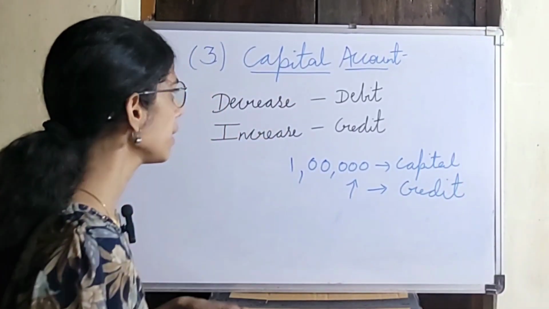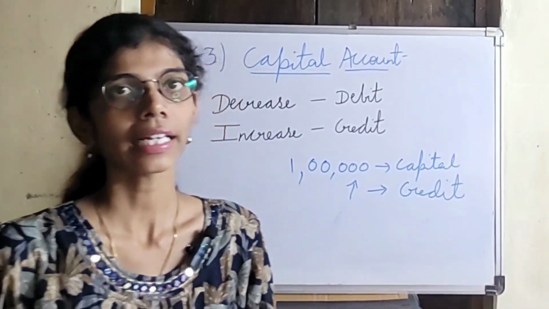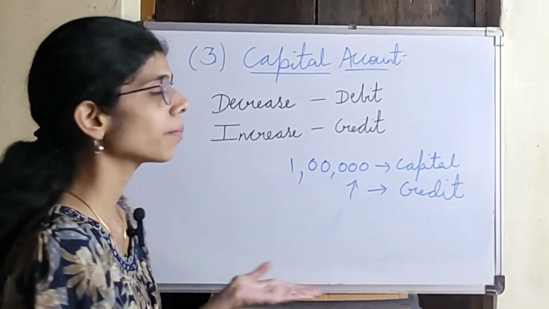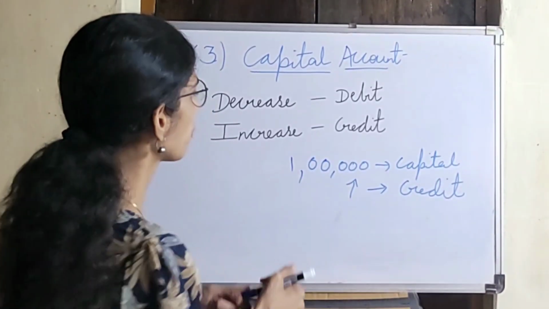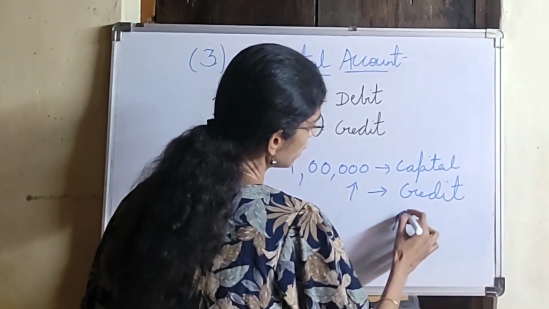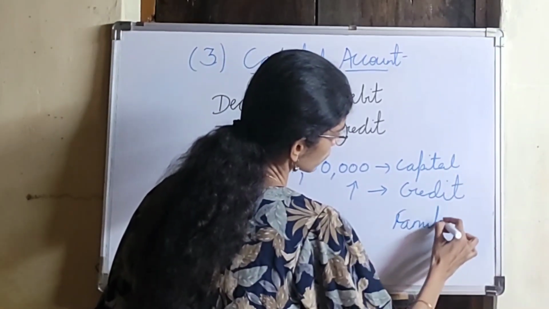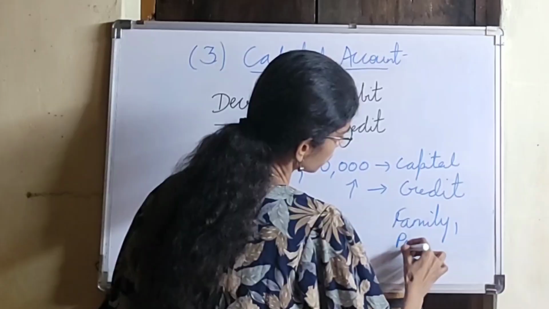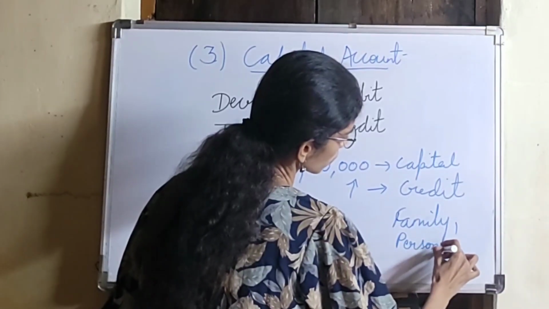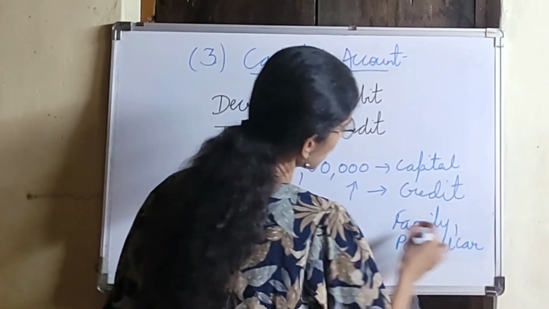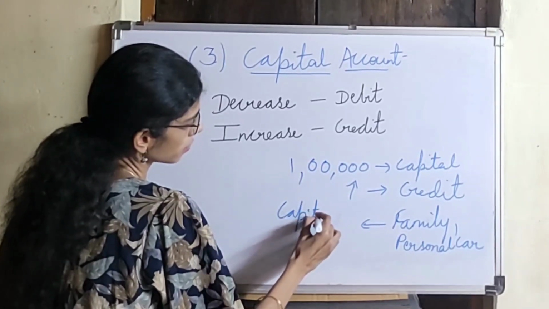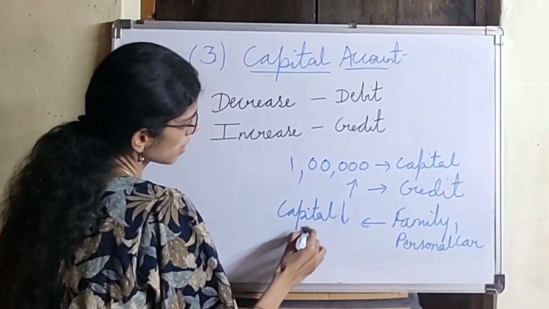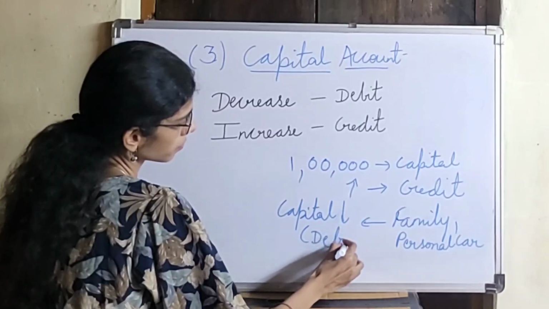So when it will be debit, suppose that investment which was done by the businessman, he used it for his personal use, for spending for his family or personal car. So what will happen is that the capital value will decrease here. When the capital value decreases, it is debit.